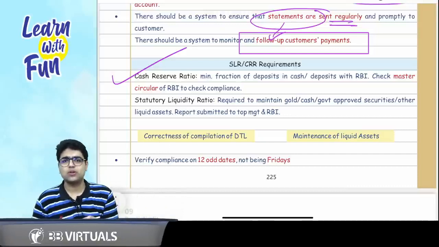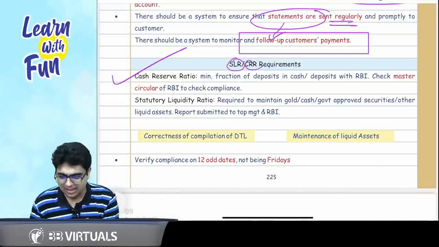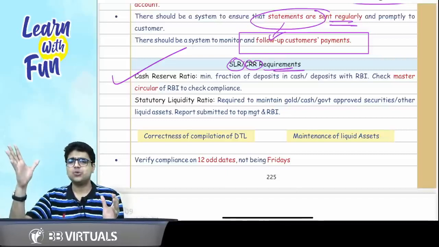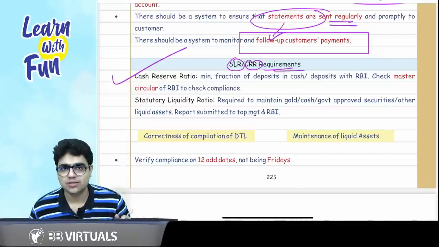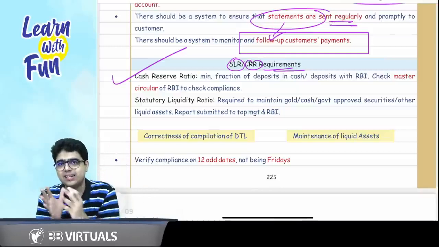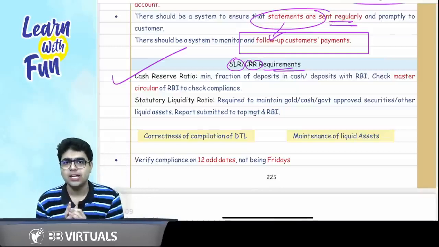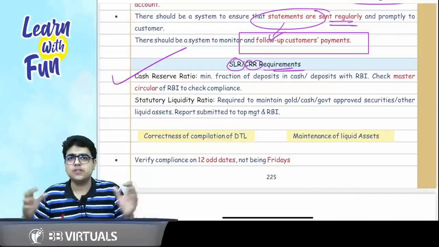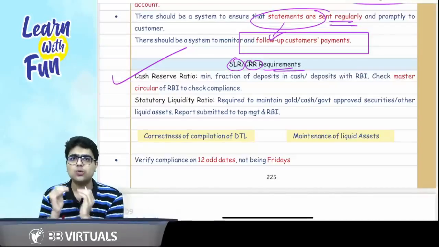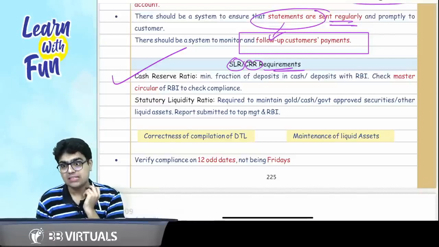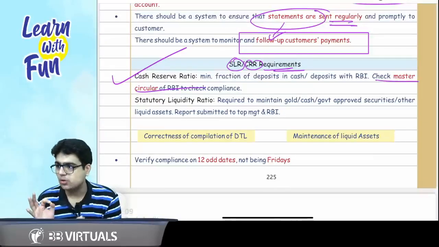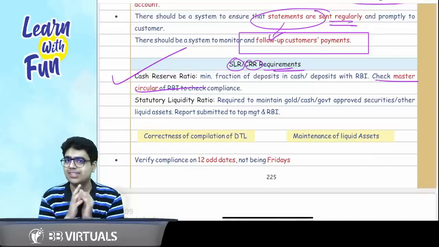Now let's discuss the amazing topic of SLR CRR requirement. What is SLR? What is CRR? Statutory liquidity ratio and cash reserve ratio. Cash reserve ratio is basically the reserves you are required to keep with RBI. So RBI tells you what percentage of your total deposits you need to keep with RBI. So sir, as an auditor, need not worry about it. Just read the RBI master circular. That's all that you need to do.